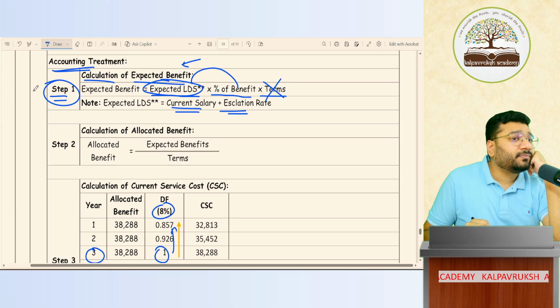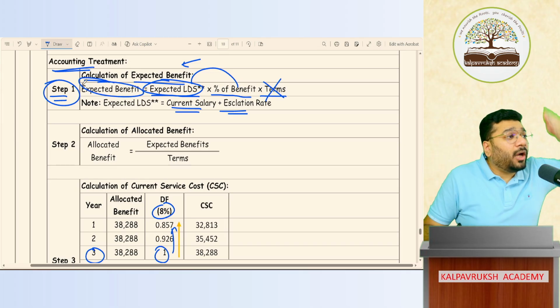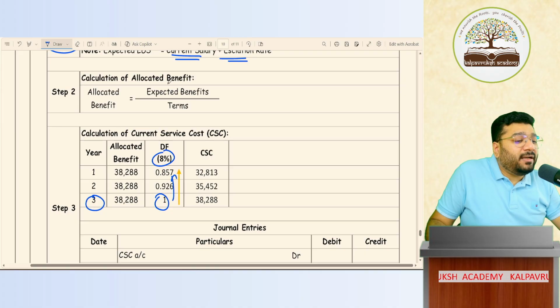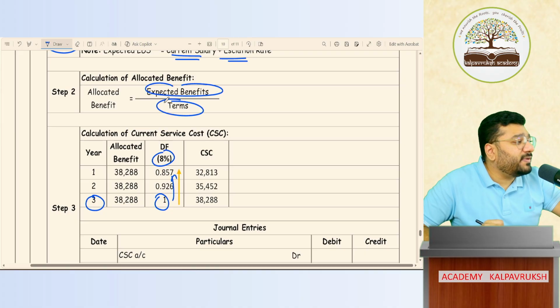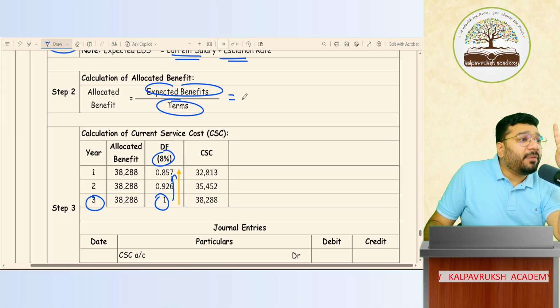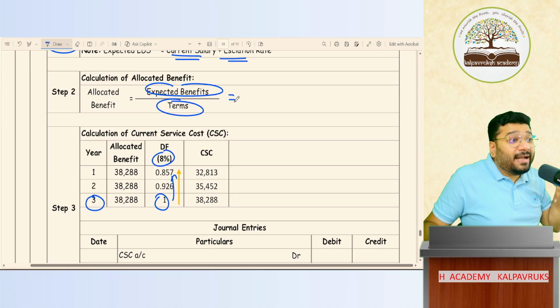What is step 2? Calculation of allocated benefit. Whatever expected benefit you got, you allocate it over the period of service, over the term. So expected benefit divided by terms of service, the period of service. Got it, not got it? I will get an employee benefit for 1 year, to be paid in future. I don't want the future value to be recorded. I want to record it at present value.